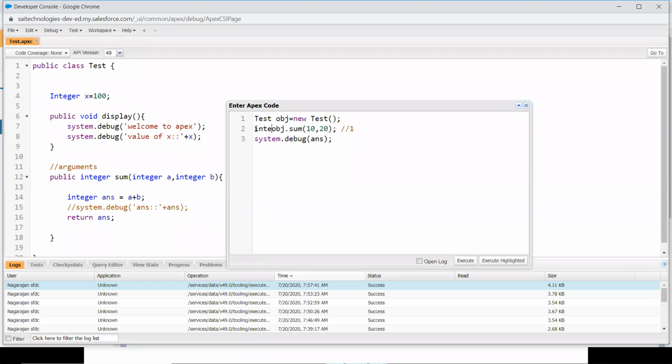So I am going to declare a variable, answer, over here. Now what happens is 10 and 20 will be passed into this function. 10 and 20 will be added up into 30 and answer contains the value of 30. When you specify return, this 30 will come back and be stored into the variable answer. You got the point?